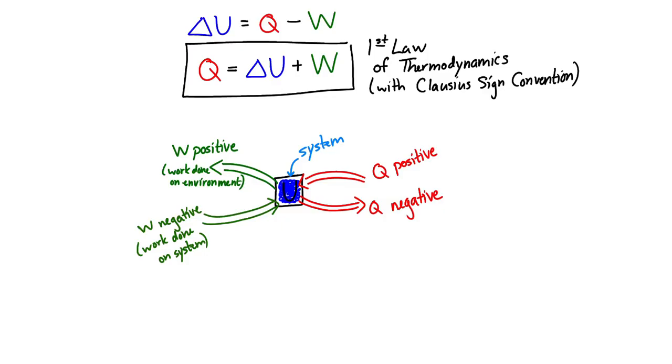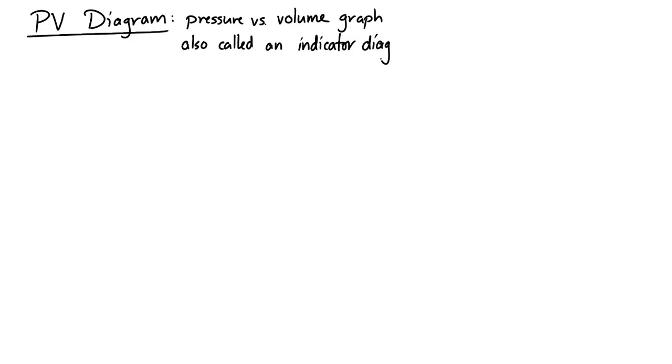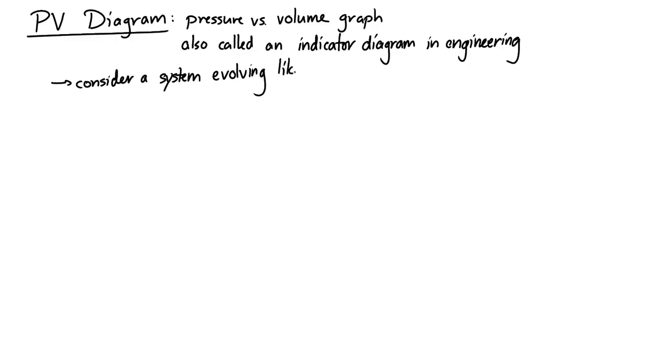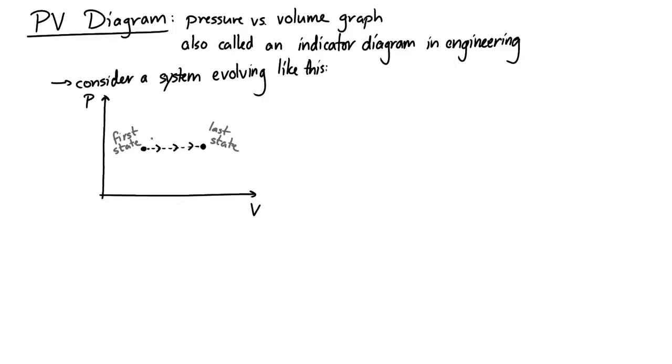Now, we often look at what's called a PV diagram here, a pressure versus volume diagram. This is also called an indicator diagram in engineering sometimes. So we're going to imagine that we have a system and it goes from a state here to a state here. And it travels along this line to go from one state to the other. So if you look, what's really happening then is the pressure is remaining constant and the volume is increasing.